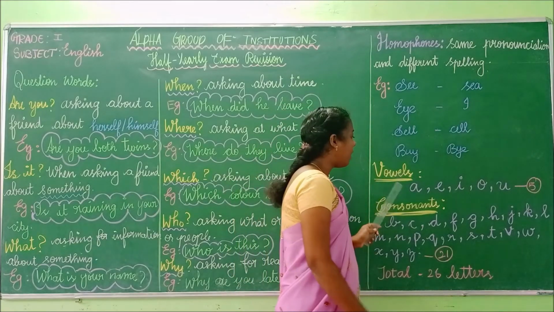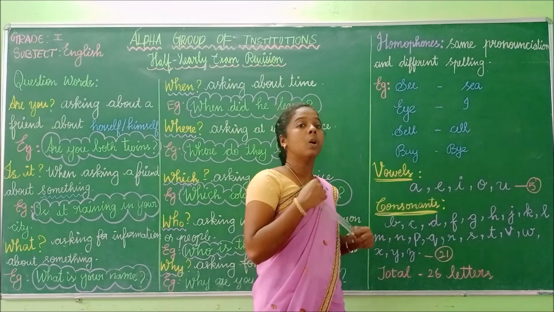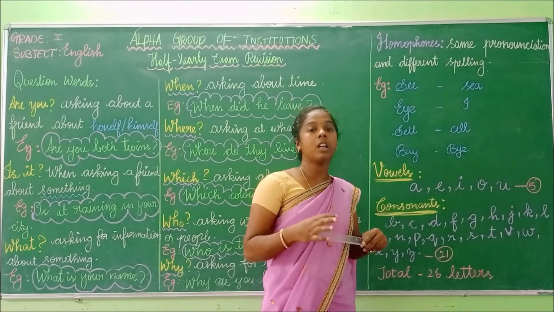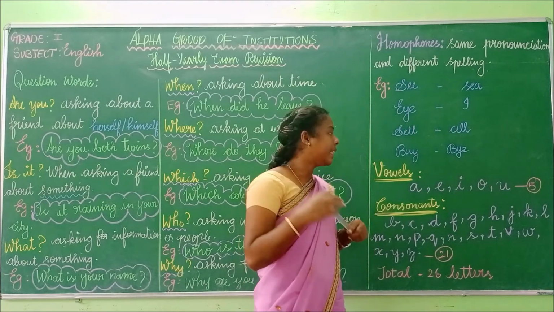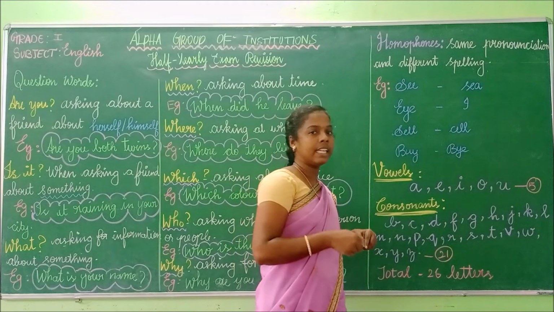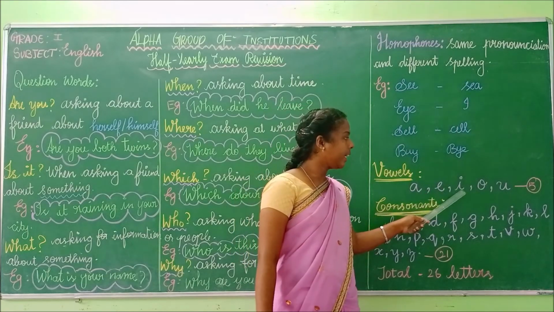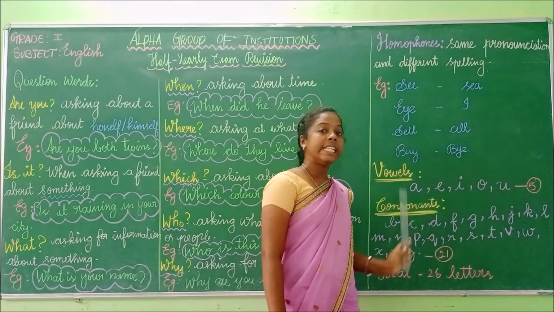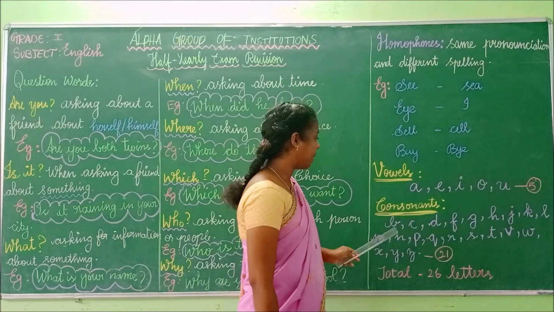Next, we will see vowels and consonants. In the previous class, we learned what vowels and consonants are. How many vowels are there in the English alphabet? There are 5 vowels in the English alphabet: A, E, I, O, U. These are vowels, and the others are consonants.